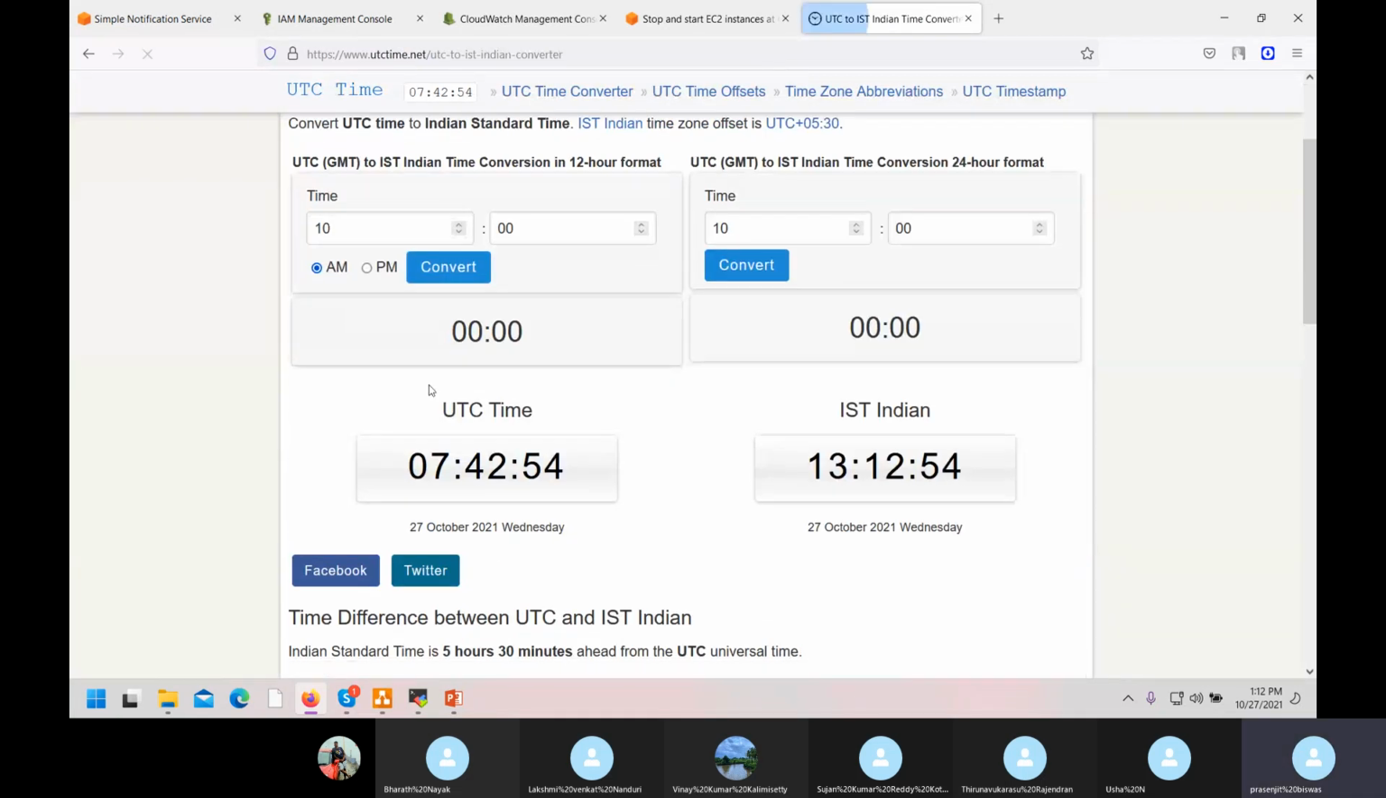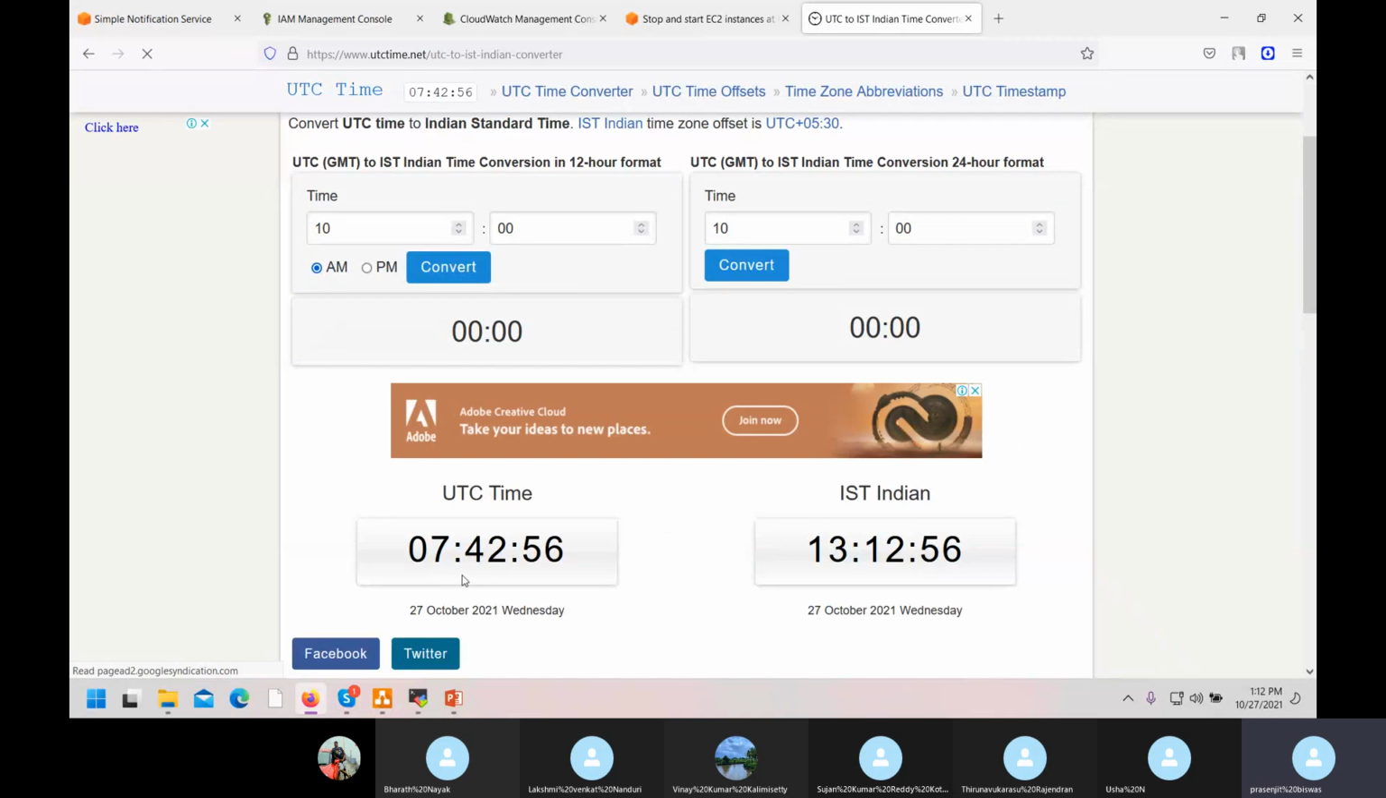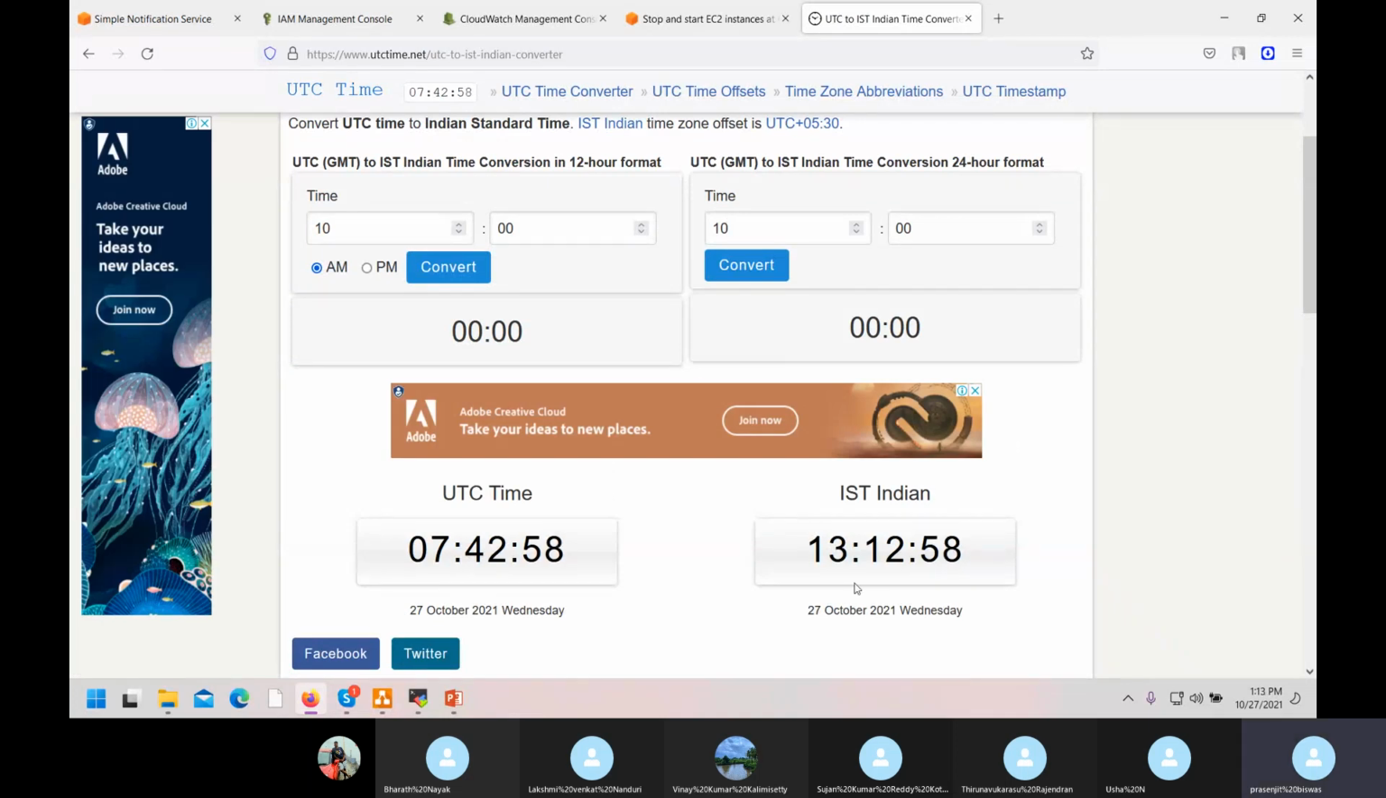So now it is 7:42 for them. Our time is 13:12. Okay, this is what the converter is. By seeing this converter, you have to work. You will see this, but we will put this one. It works on UTC. Okay. Now what is the time? 13:13.